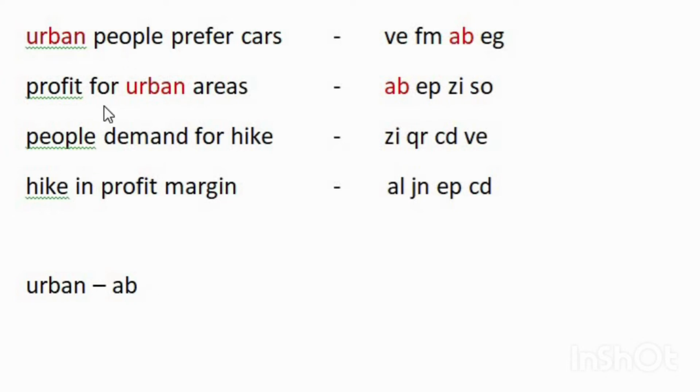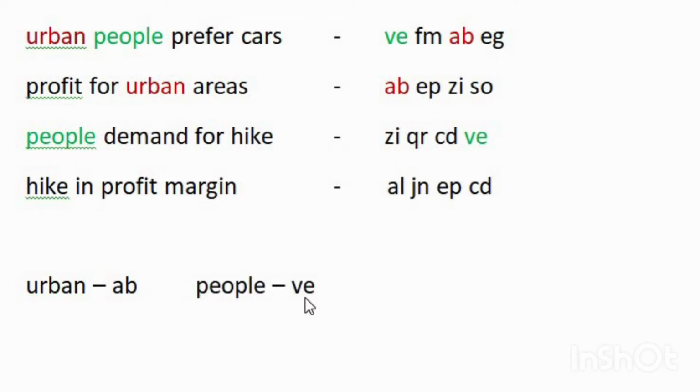Now when you look the word people, it is found in the first line and in the third line. That means a code which is same is present in the first line and in the third line. And which is that code? VE, FM, EG in the first line, AB we already taken and that is the code for urban. And among VE, FM, EG which is the code present in the third line, ZI, QR, CD, VE. VE is present in both the first line and in the third line. That means VE is the code for people, or people can be coded as VE.